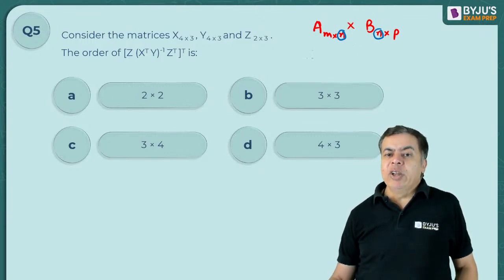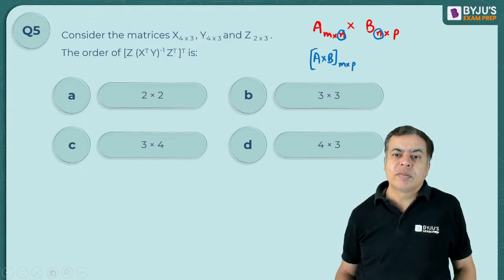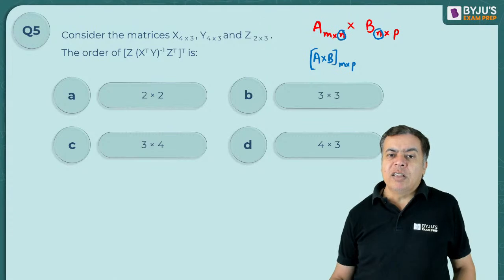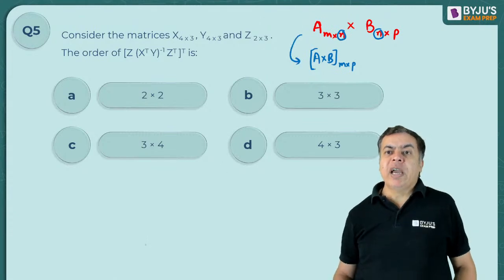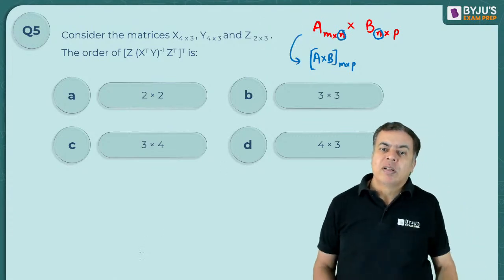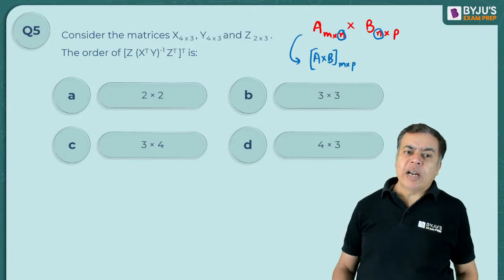Then your resultant A cross B will be a matrix of the order m cross p. If you know this, you can handle this.